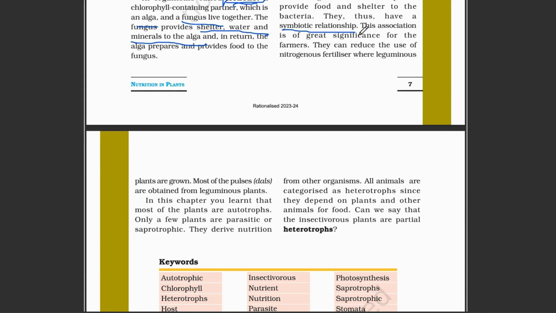This association is of great significance for the farmer. It can reduce the use of nitrogen fertilizer. It is helpful for the farmer because with Rhizobium they make less use of the fertilizers that are prepared in factories.